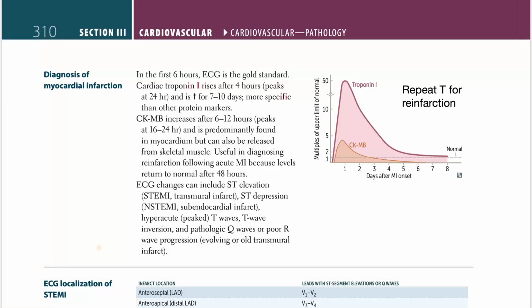Okay, let's talk about diagnosis of MI. In the first 6 hours, ECG is the gold standard. Cardiac troponin I would rise after 4 hours, would peak at 24 hours, and stay increased for 7 to 10 days, more specific than the other protein markers.